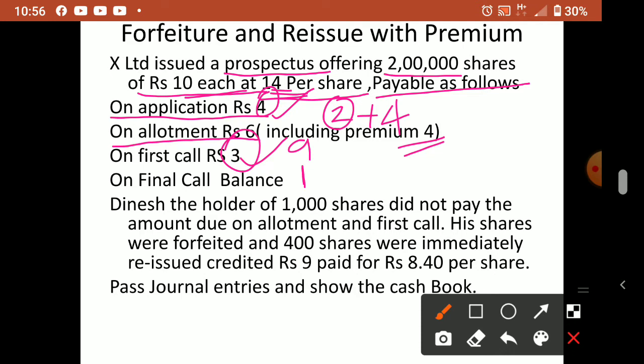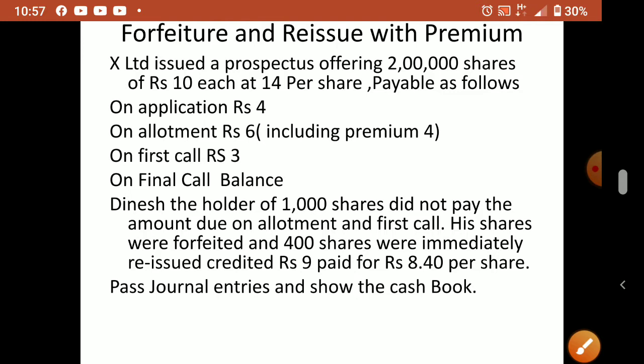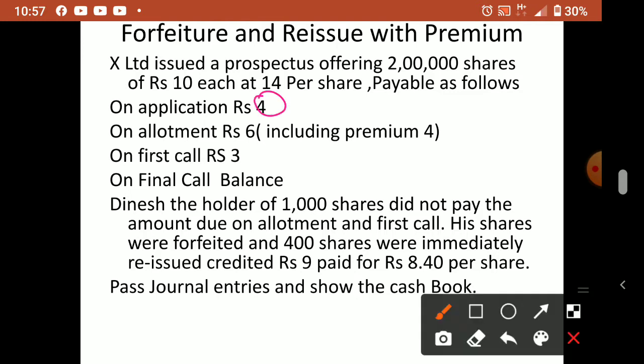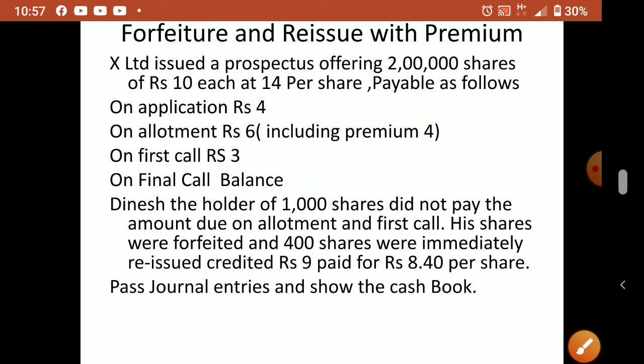1. If you include the premium, you count it for 14. Okay, so take the total as 14 if you are including premium. So including premium, how to count? 4 plus 6, 10. 10 plus 3, 13. 13 plus 1, 14. So in both cases you will get the same balance. Out of 10, if you count, here you don't take the premium amount. If you are taking the total, then you include the premium here also. That is all common sense only, you can understand it.